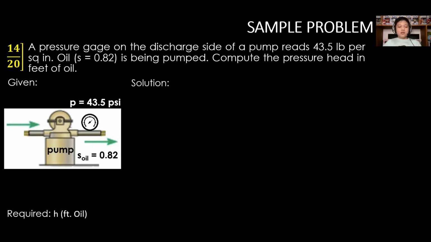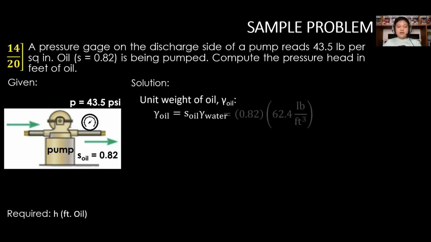For the solution, solve first the unit weight of oil using the modified equation of specific gravity, that is gamma of oil is equal to the specific gravity of oil times the reference fluid unit weight, that is gamma of water. Then S, that is 0.82, is multiplied with gamma of water, that is 62.4 pounds per cubic foot. Therefore, the gamma of oil is 51.168 pounds per cubic foot.